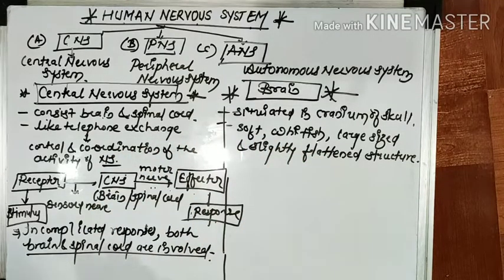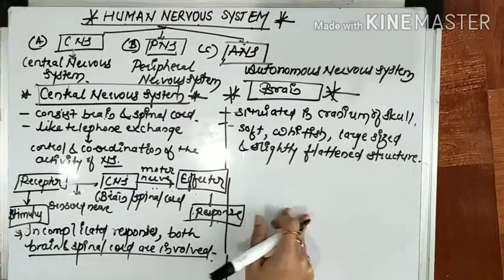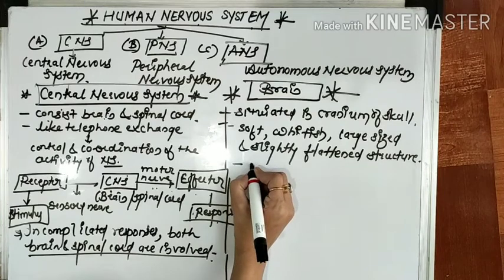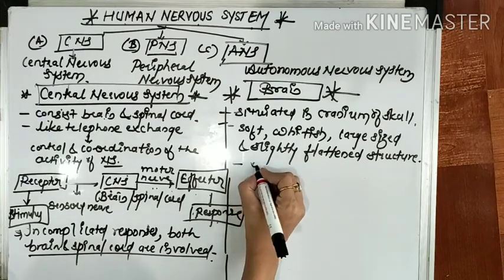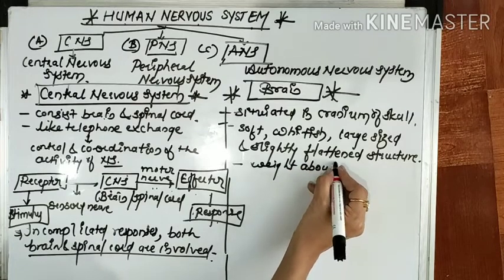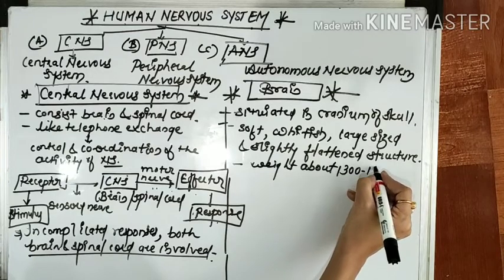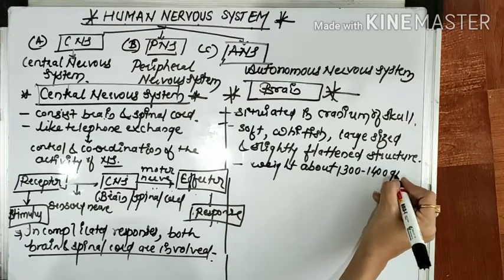Then the brain has weight, generally about 1300 to 1400 grams.